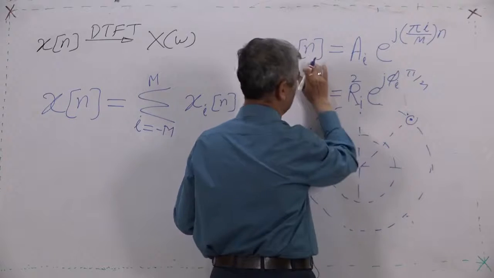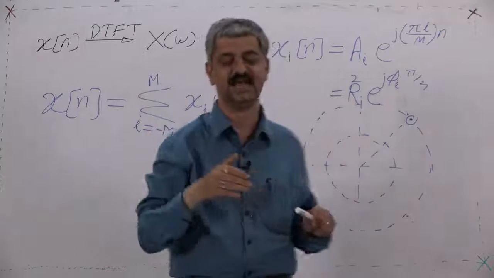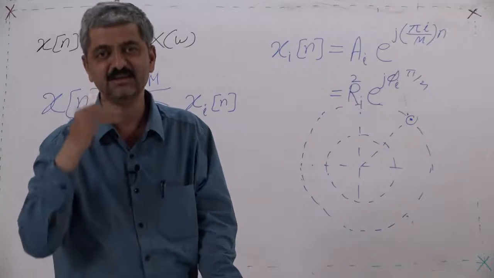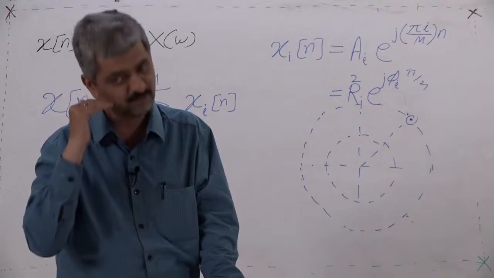So, this is x_i0, then it will rotate. It is not necessarily starting at n equal to 0 on the horizontal axis.